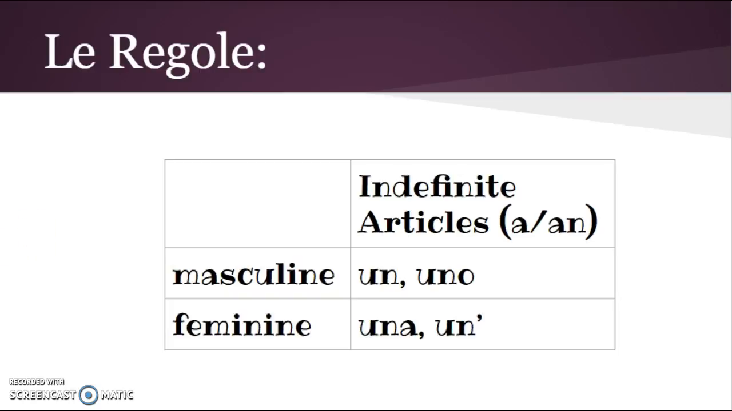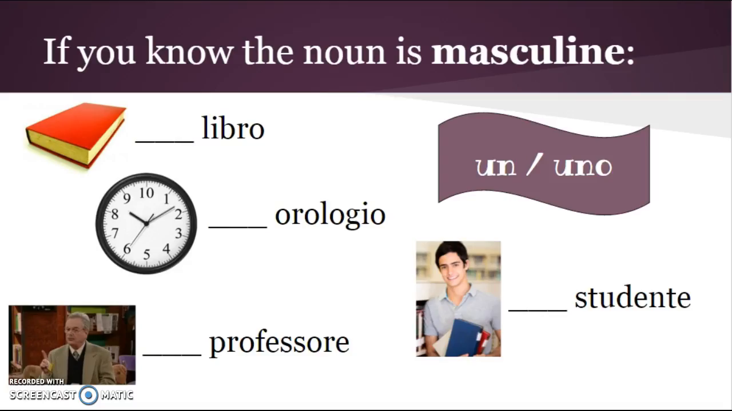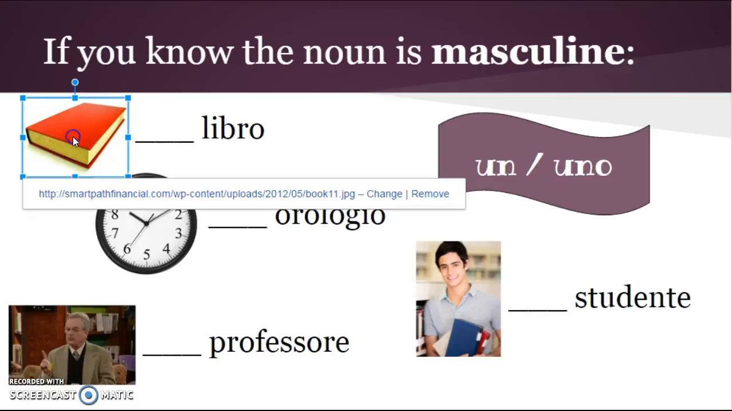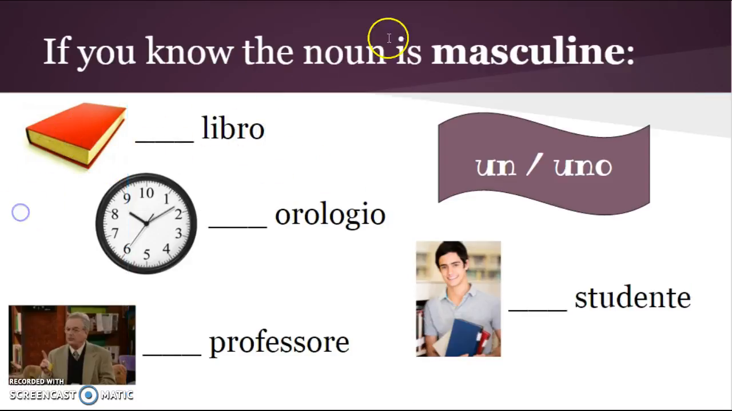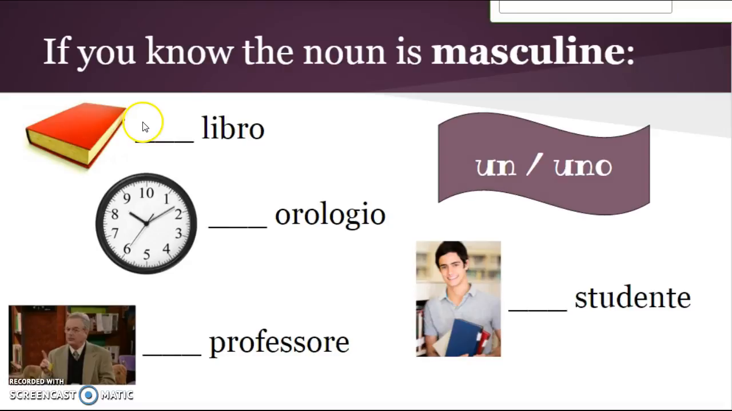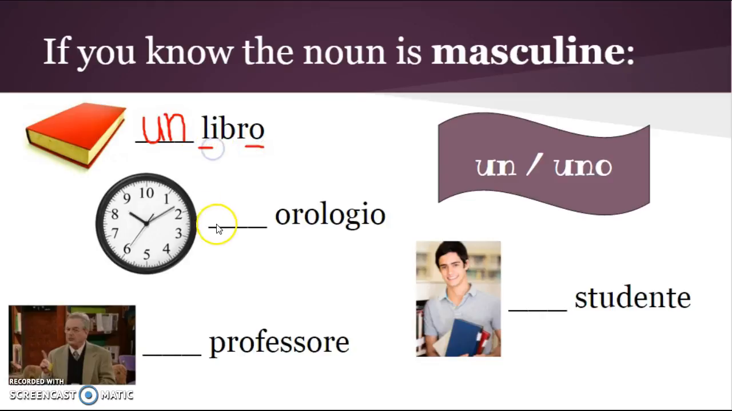Okay, here's another view if that helps you a little bit better to see it this way. Masculine can be un or uno. Feminine can be una or un apostrofo. Okay, and here are some examples for you. So, in my first, if you know that the noun is masculine, like here, I've got this picture of a book and you know that a book is libro. So I'm going to get my marker here, so bear with my handwriting. Un libro, I want to say, because libro, here we go, is masculine and singular and starts with a consonant.